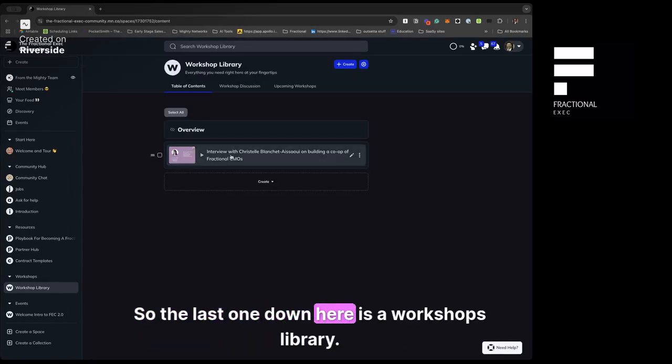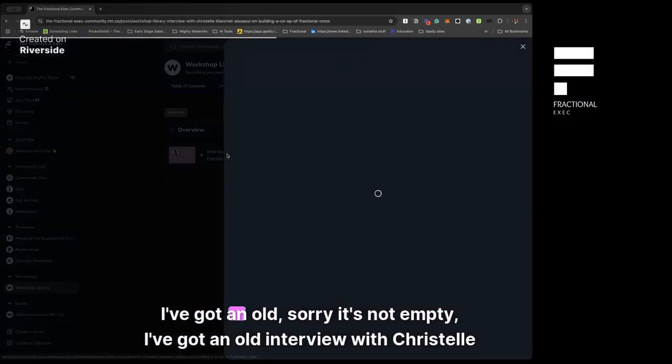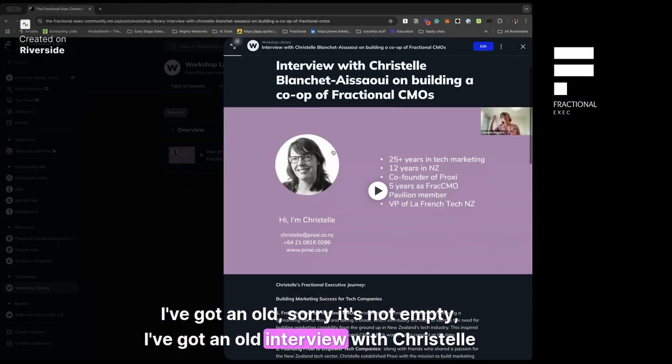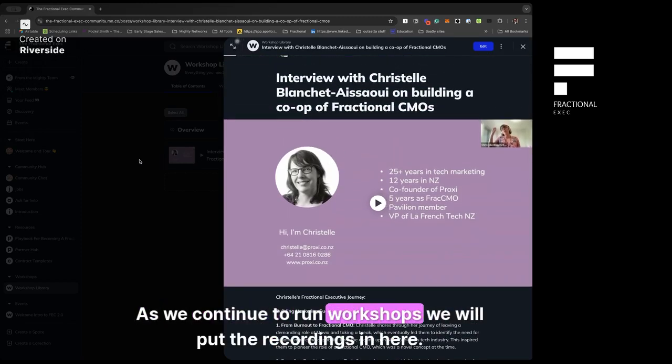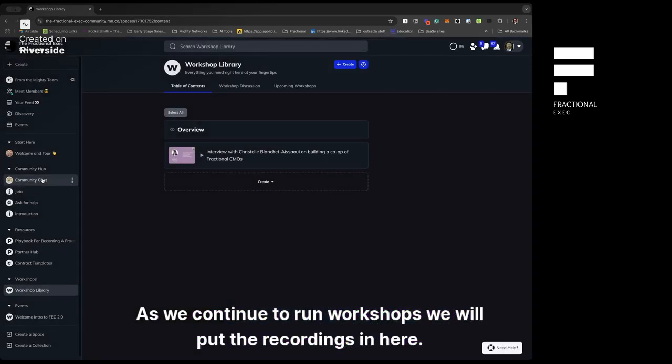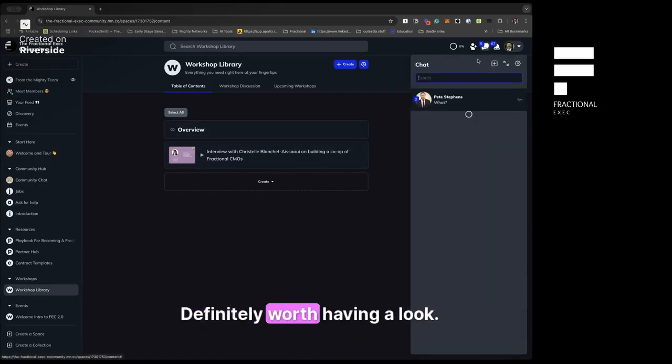So the last one down here is Workshops Library. This one's currently empty. I've got an old, it's not empty. I've got an old interview with Christelle, just so you can see what that looks like. As we continue to run workshops, we will put the recordings in here. So anything that's useful, we'll include those recordings in here. Definitely worth having a look.